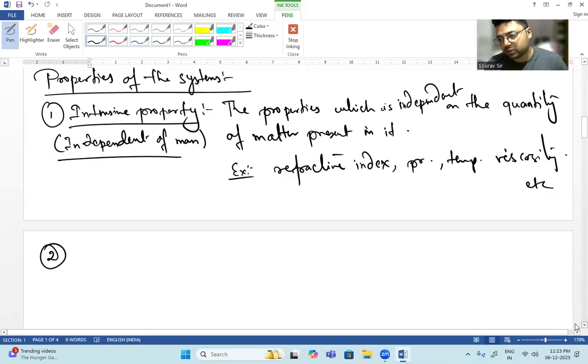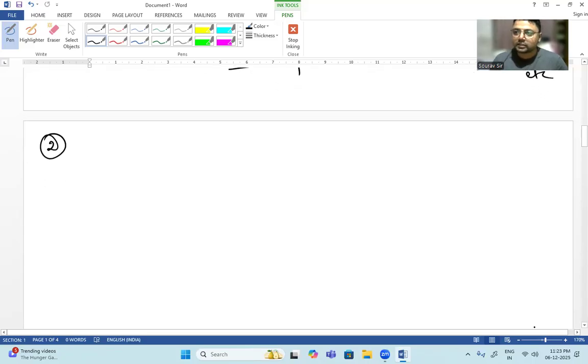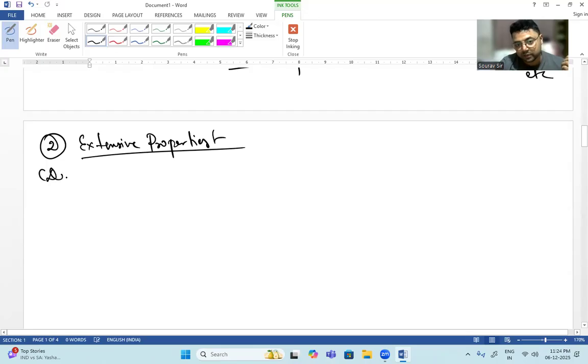Now, extensive properties. Extensive properties we have just discussed. Extensive properties will be dependent on mass. Intensive independent of mass, extensive dependent on mass. So extensive properties are absolutely dependent on mass.